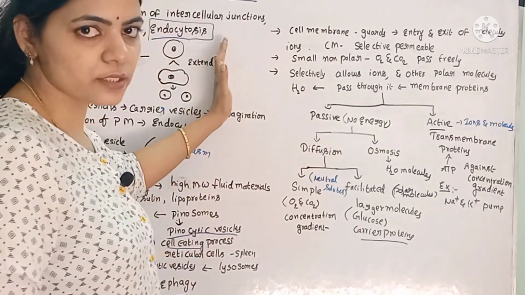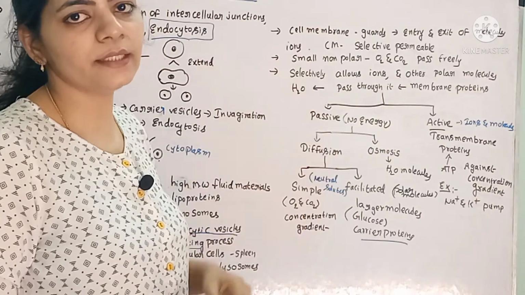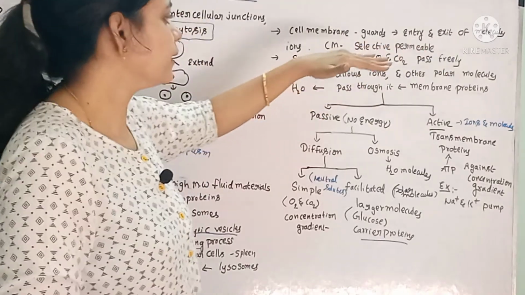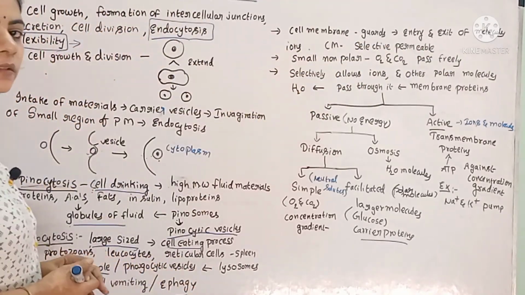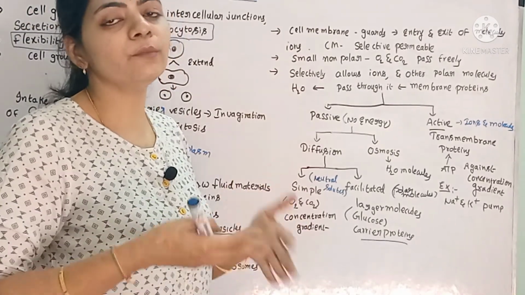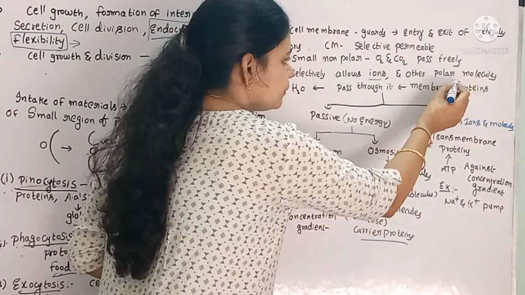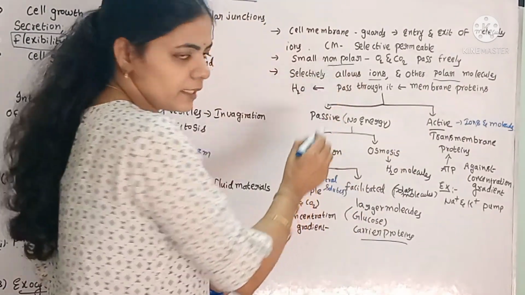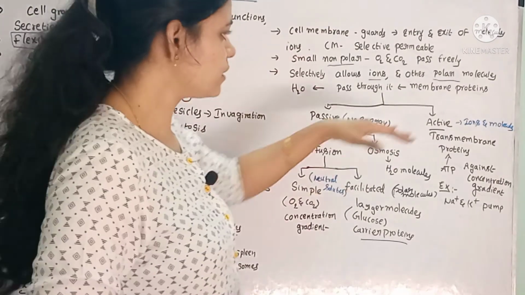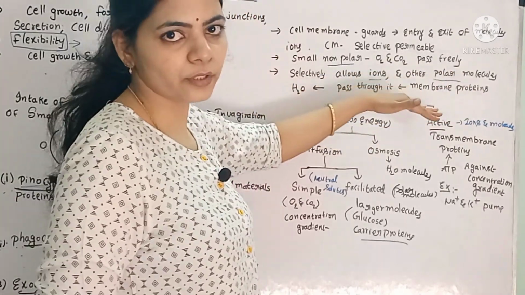In addition to these functions, the cell membrane selectively allows some particles or solutes to enter. That nature of the plasma membrane is known as selective permeability. Some smaller particles like oxygen and carbon dioxide freely move in and out of the cell, whereas ions and polar molecules, including water, pass through the membrane by means of membrane proteins.